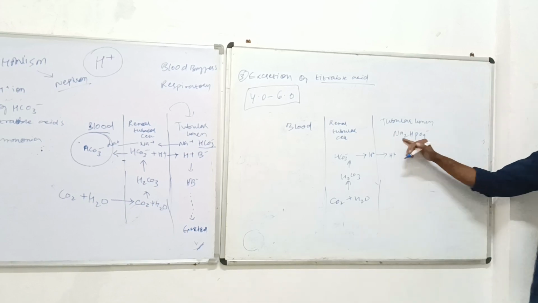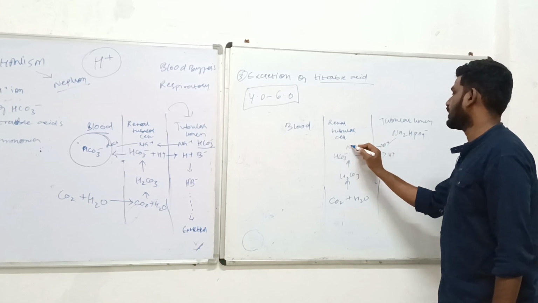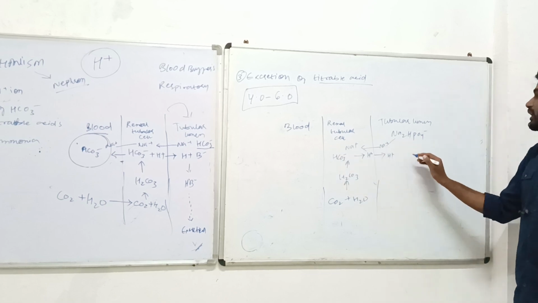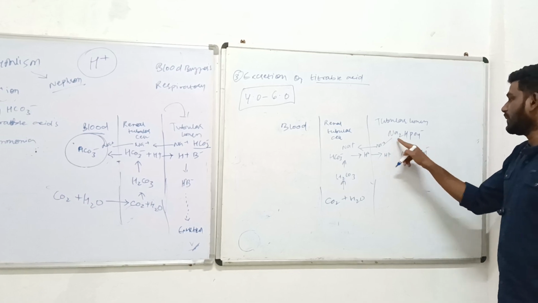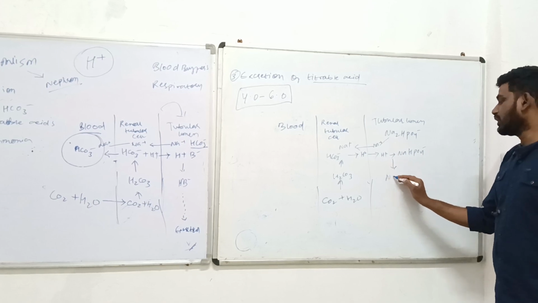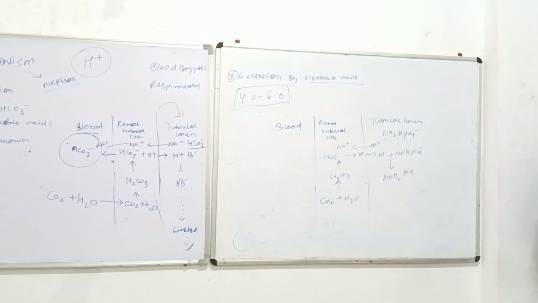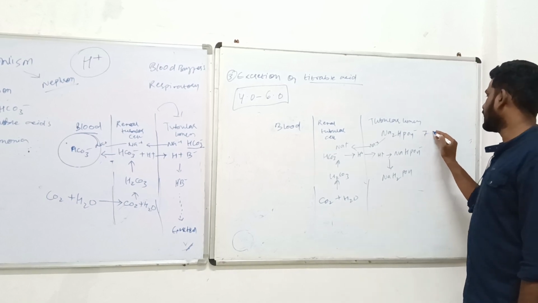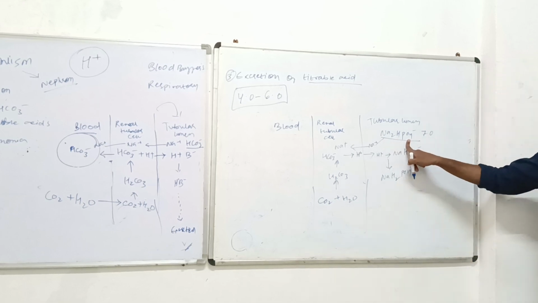Now, from the disodium, they are going to contribute one sodium molecule to this intracellular compartment, that is the renal tubular cell, and here the product which has been left out is the sodium hydrogen phosphate. Now this sodium hydrogen phosphate is going to bind with H+ and they are going to turn into the molecule of sodium dihydrogen phosphate. Okay? Now when it was there in the tubular lumen, the pH was nearly about 7.0 because disodium hydrogen phosphate is a type of base.